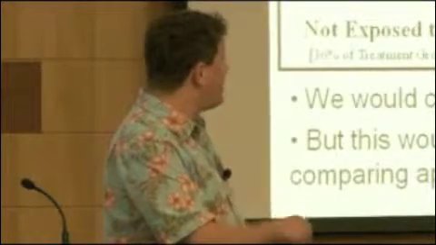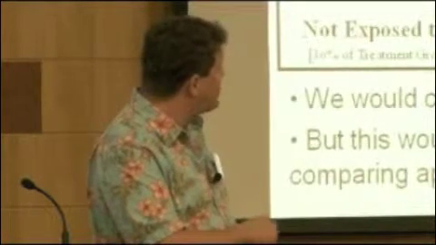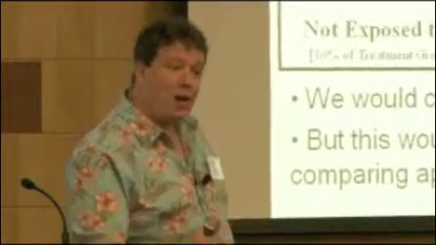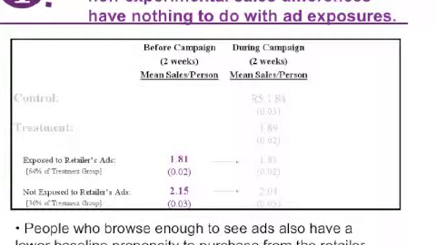I'm grabbing two different populations who behave differently on Yahoo. These guys browse more, these guys browse less. It turns out the guys who browse more buy a little bit less at this store. And what we want to know is for the same group of people, how much more would they buy if we showed them ads? I'll try to convince you of that last assertion by showing you the data before there was any advertising delivered. And there we see $1.81 for those exposed, $2.15 for those not exposed. So in fact, the difference is bigger when they're not being shown ads. This is just different types of people. It has nothing to do with the advertising. We've selected two different groups, and then we're making a huge mistake by comparing them and assuming the only difference is whether they were delivered the ads or not.